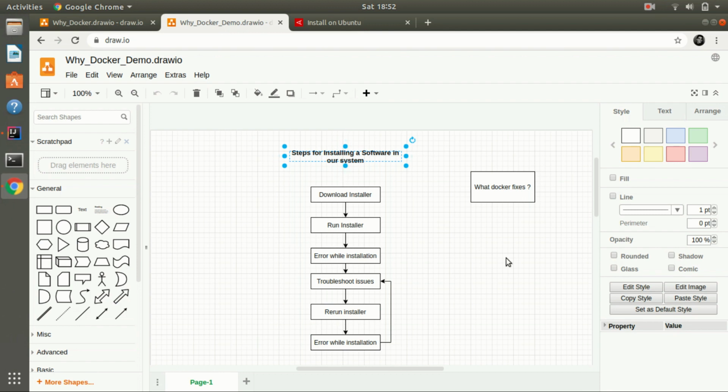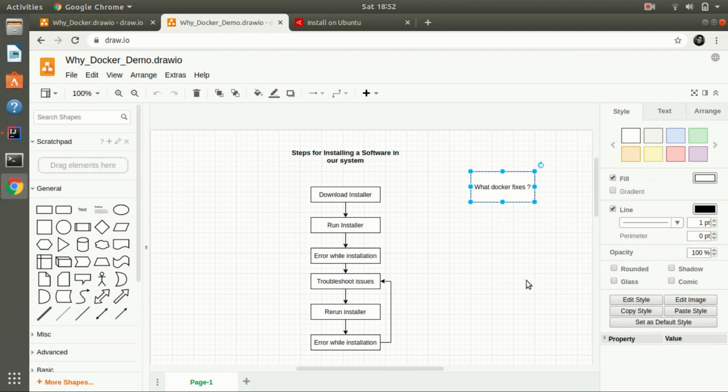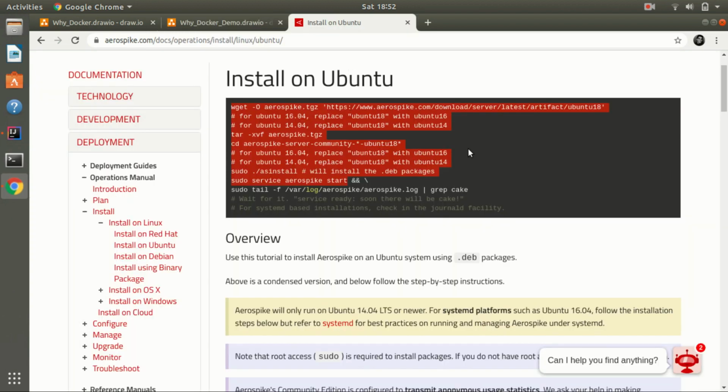So what Docker fixes here? So Docker makes things easy to install and run software on our system without caring about the setup and dependencies. So let's take an example of installing Aerospike in our system. So first we will go to the installation page of Aerospike.